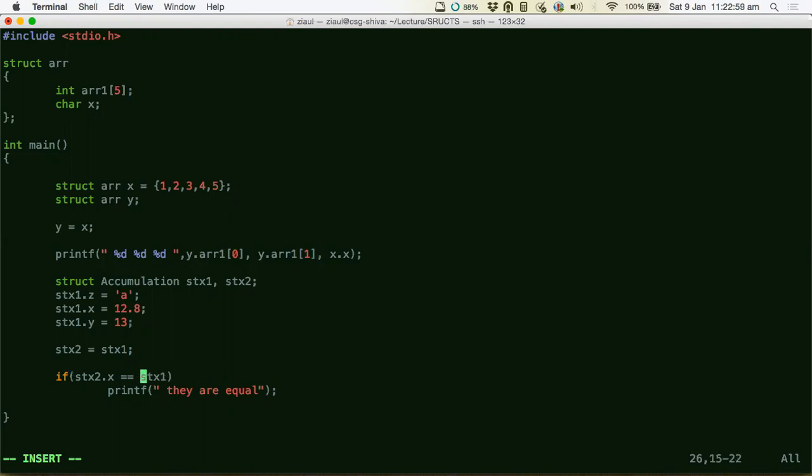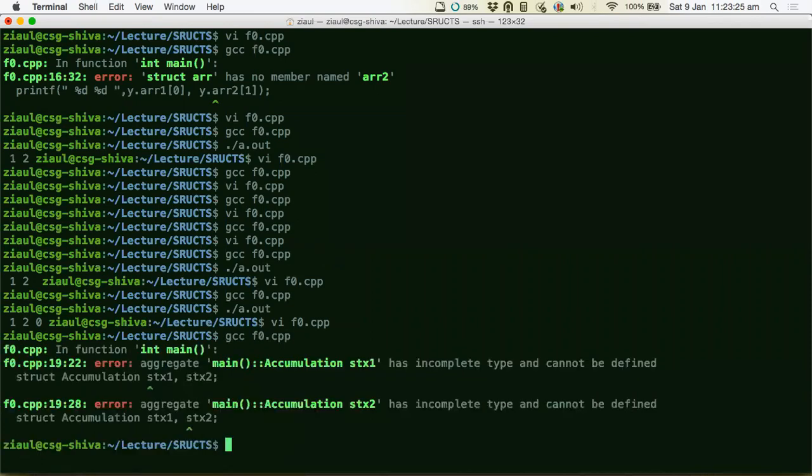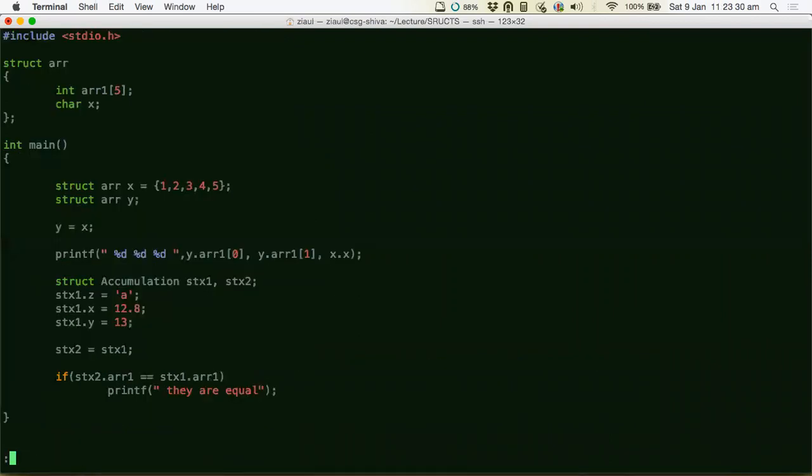Is that clear? Yeah. So can we compare the arrays by just writing strx1 dot arr1 is equal to strx2 dot arr1? Let's see that. That's a good question. We have already initialized them, right? Yeah, you want to do this, right? Yes, sir, because in general we can't compare arrays like this. Yeah, I know. Is it line number 19? What is line number 19? I have made some other mistake. Is it? Oh, okay. Yeah.